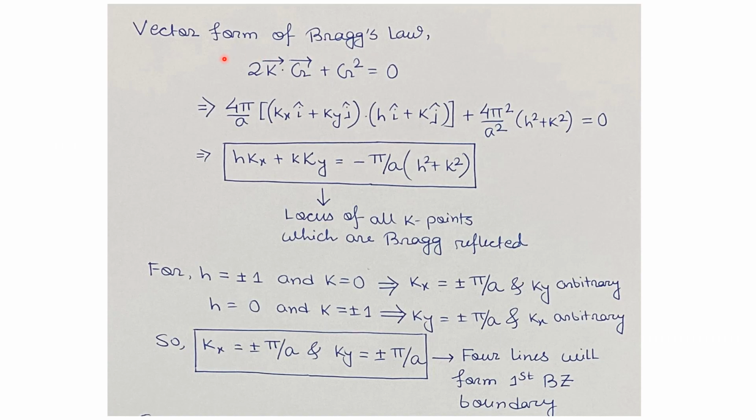The vector form of the Bragg's law is given by this equation: 2 times k vector dot product with g vector plus g square equals to 0.